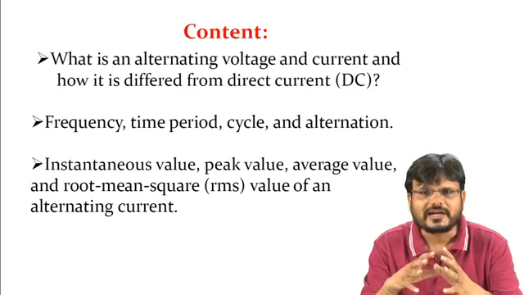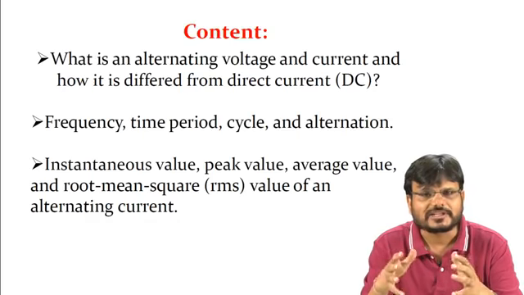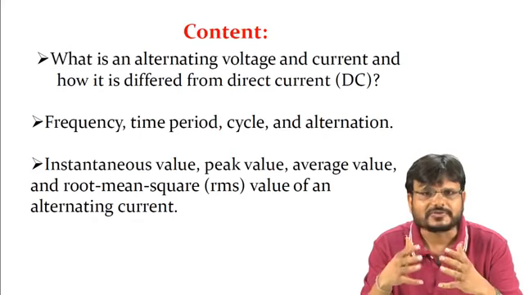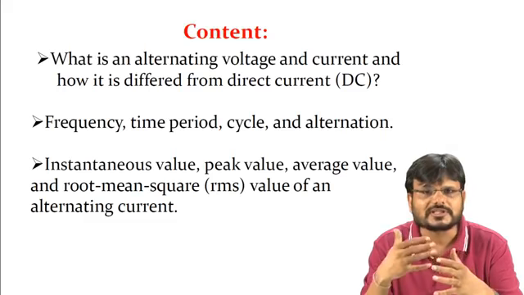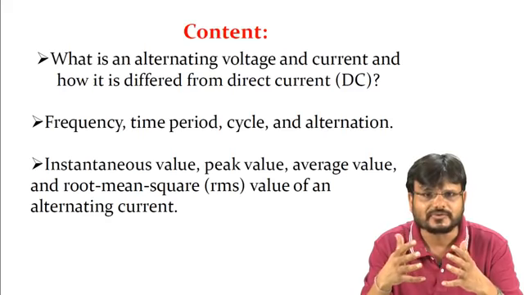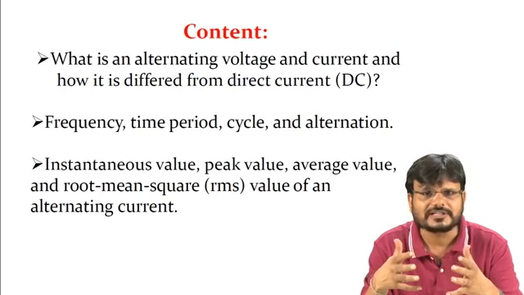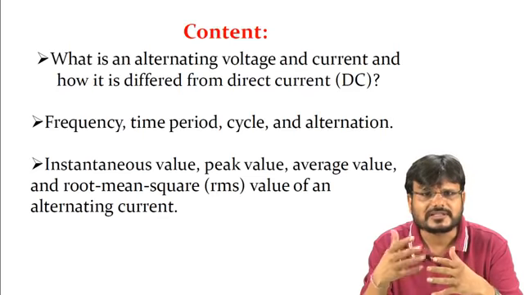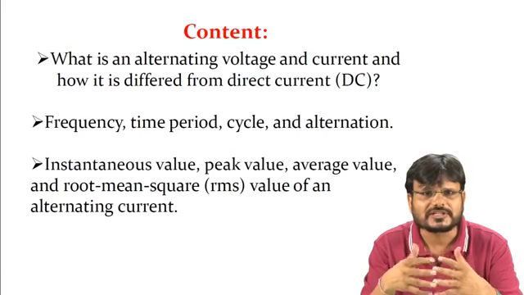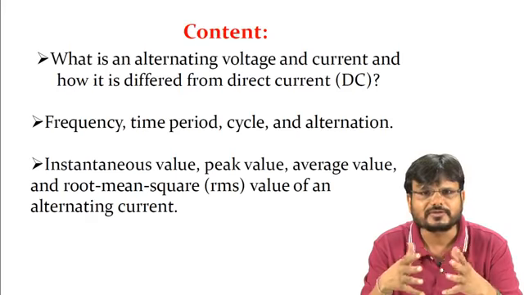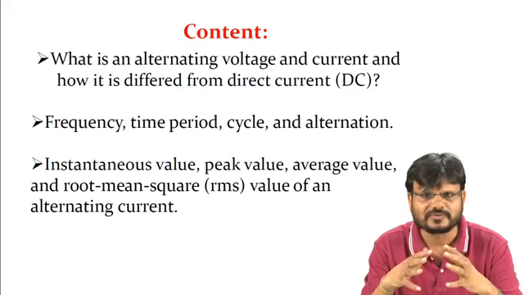At omega t equal to 0, the magnitude of voltage is 0, and if omega t is equal to 90 degrees, or pi by 2, the magnitude of voltage is maximum, which is called the peak value. So there are different terminologies used in AC circuits, and we have to understand them, like instantaneous value and peak value. Peak value means the maximum value.